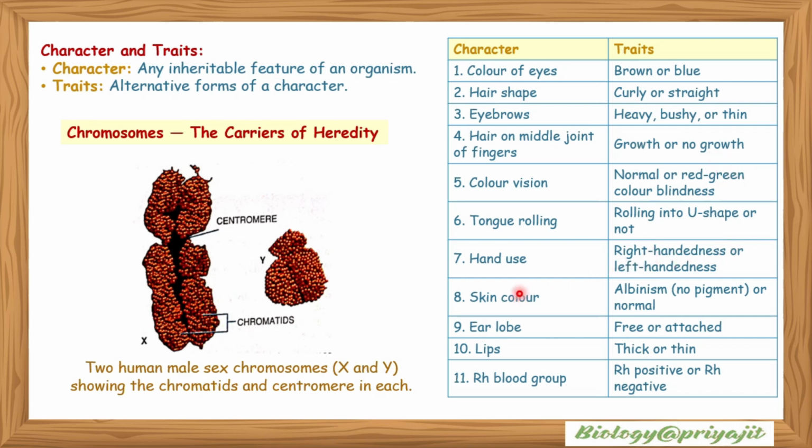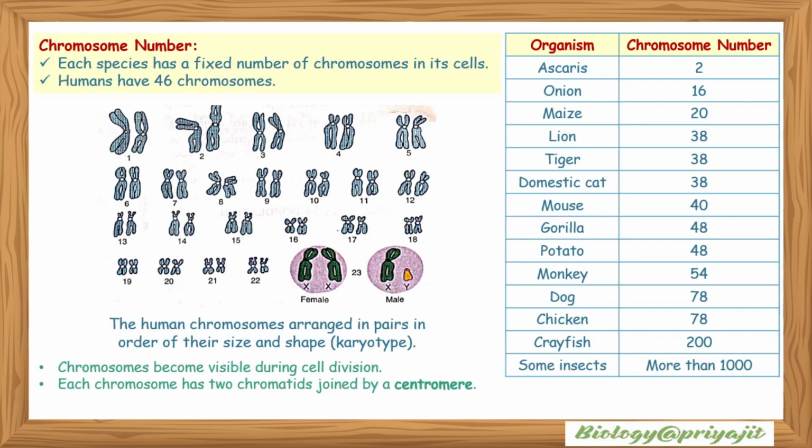right-handed or left-handed, skin color, earlobe, lips, Rh blood group. These are the characters, and they can have different types of traits like Rh positive or negative, lips thick or thin, earlobe free or attached, skin color whether normal or albino, hand use right-handed or left-handed. These are the genetic characters.